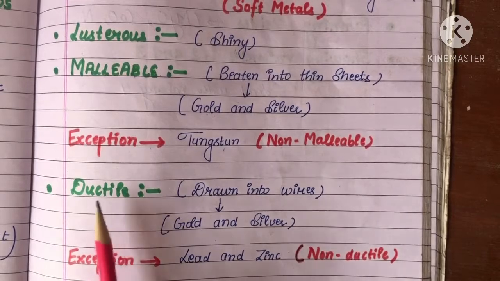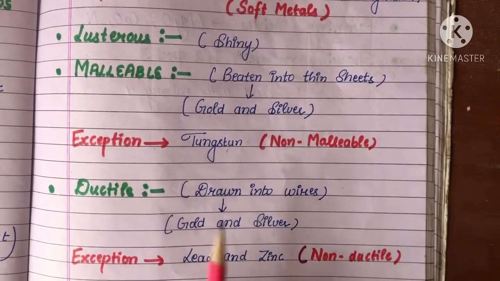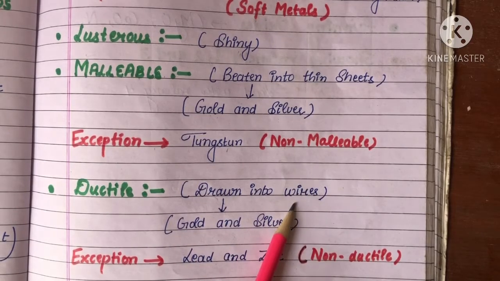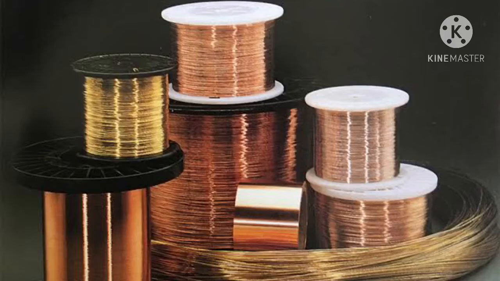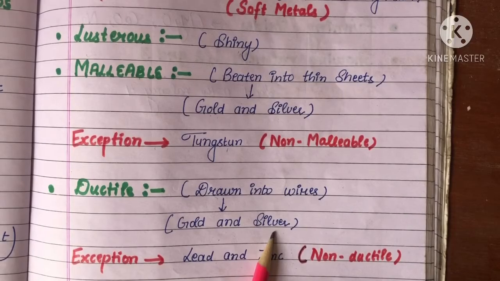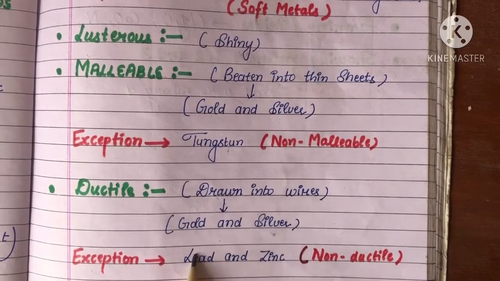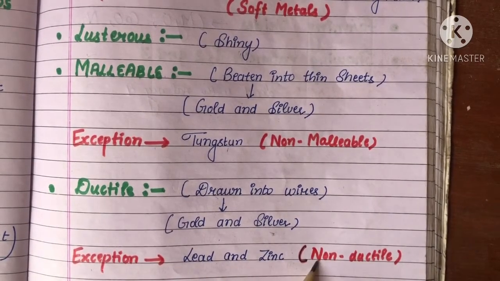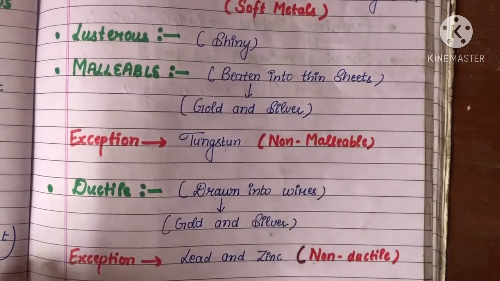Next property is ductile. What is ductile? It means metals can be drawn into wires. We can change metals into wires, like gold and silver. These can be converted into wires. Here is the exceptional case: lead and zinc are metals, but they are non-ductile, meaning they cannot be drawn into wires.